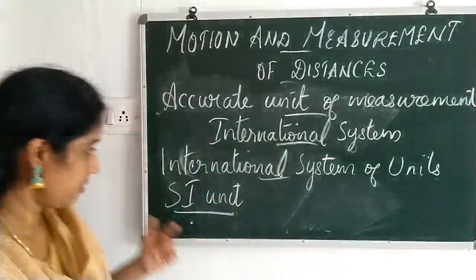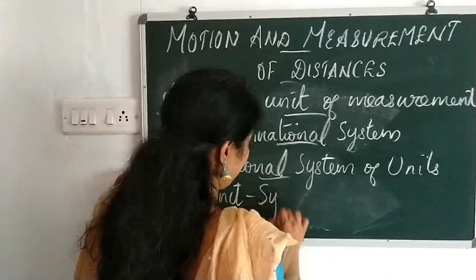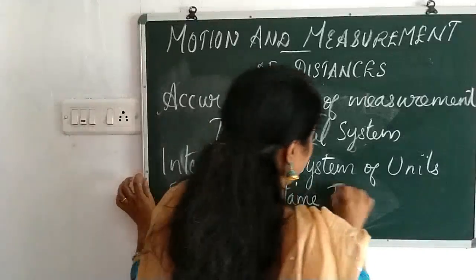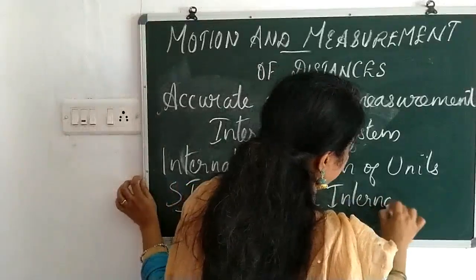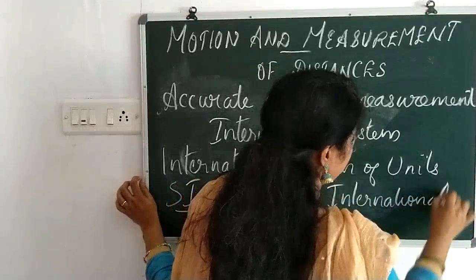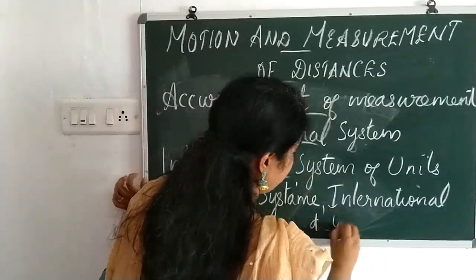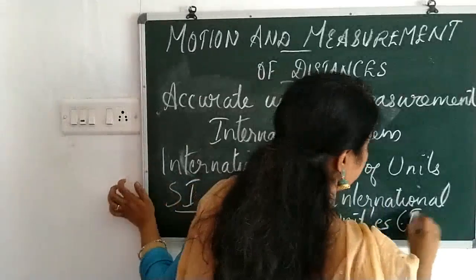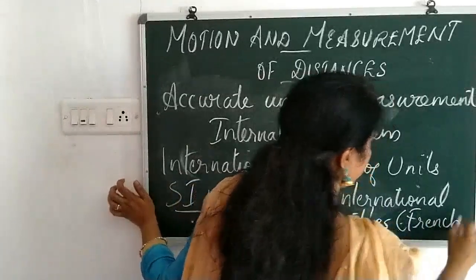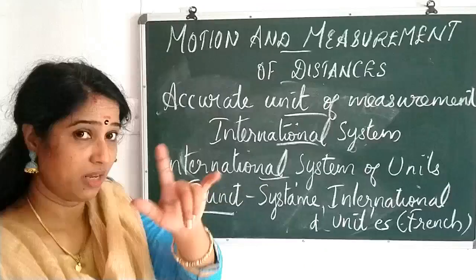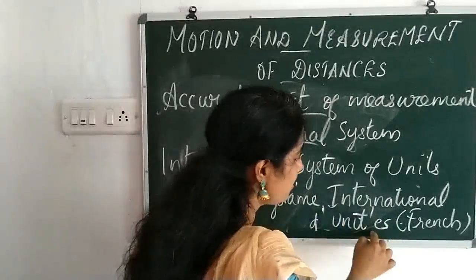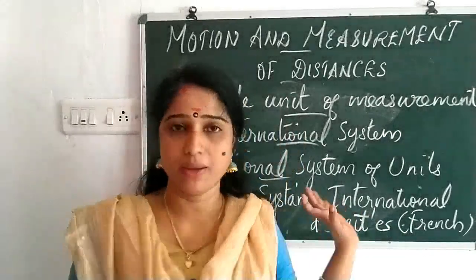SI unit is a short form. The long form is what? Systeme International d'Unites. So it is a French name, very important.